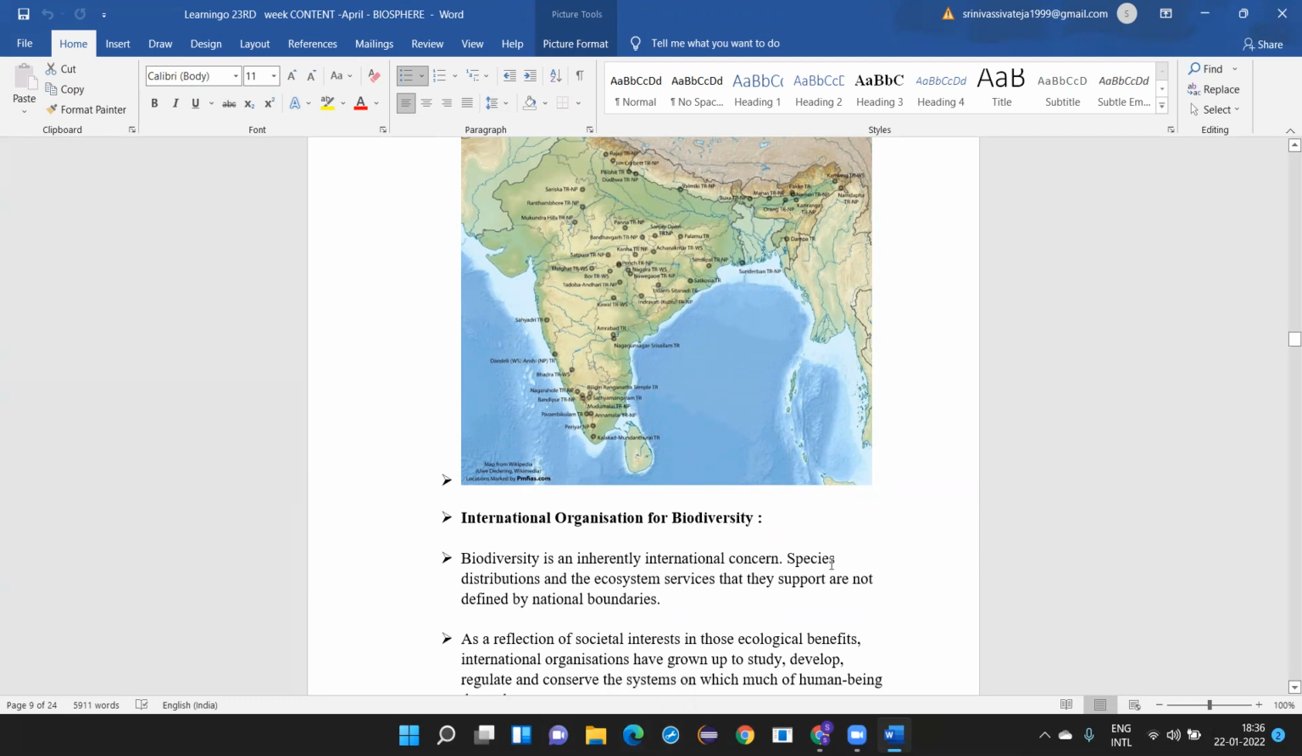I think I will stop here, Shailaja. Yeah, ma'am, I'll stop here. When you send the notes, they can enlarge it and they can see. Yeah, it will be clear.